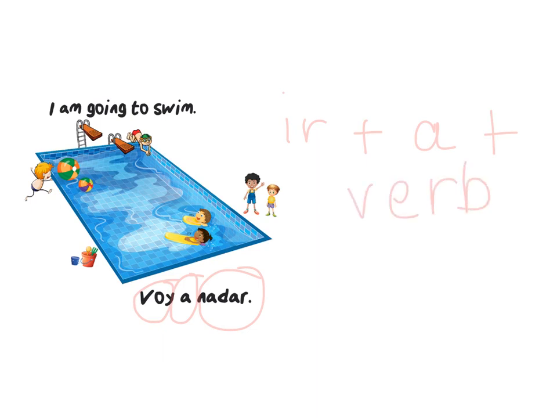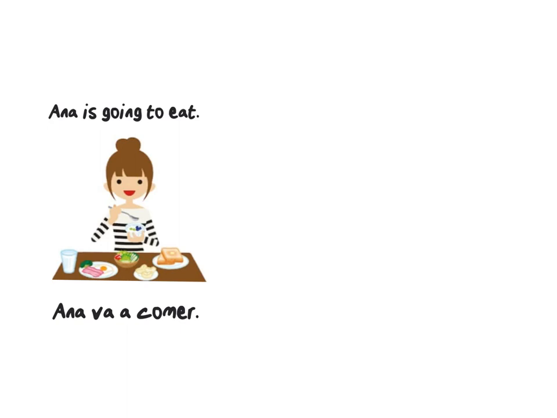I think one more to do. Anna is going to eat. Anna va a comer. Va is our form of ir, plus a, plus comer. So again, we have ir plus a plus a verb in the infinitive form.